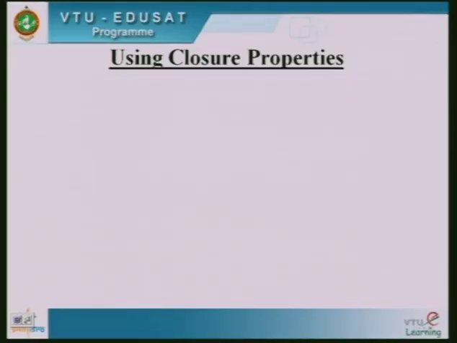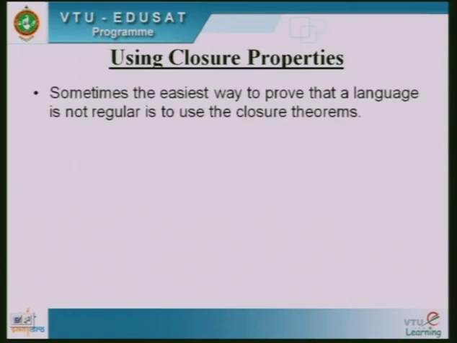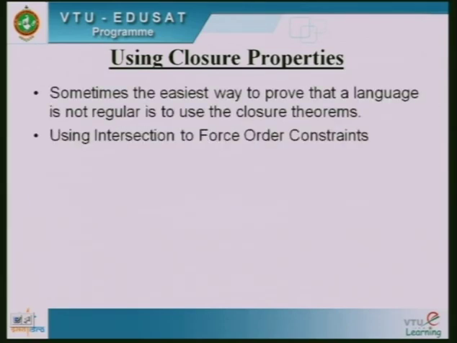Next, the closure properties. Till now we have seen the closure properties for proving a language is regular. Okay. So, now using these closure properties, you can show the language is not regular. That is, using intersection to force order constraints. Okay.